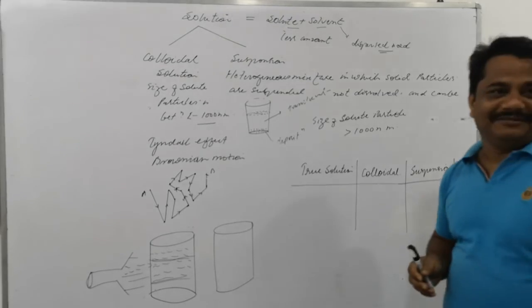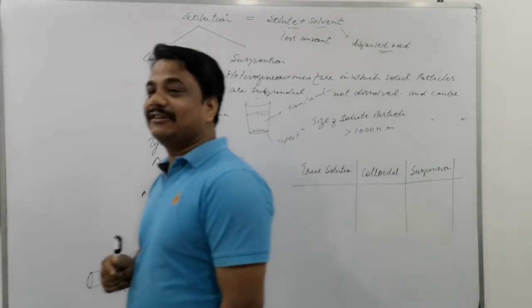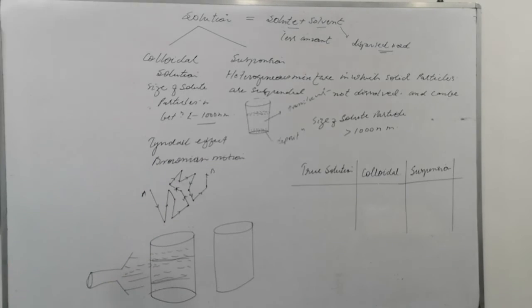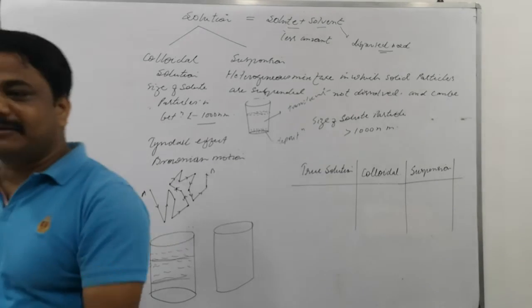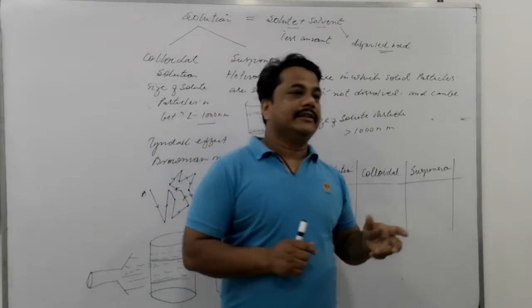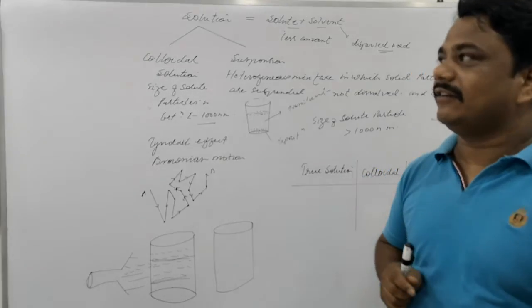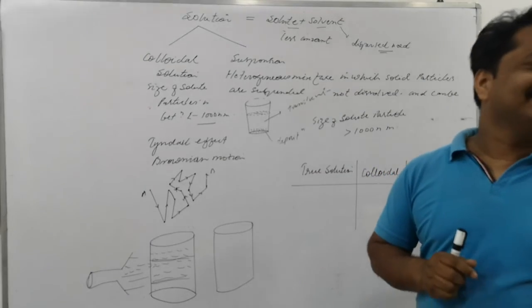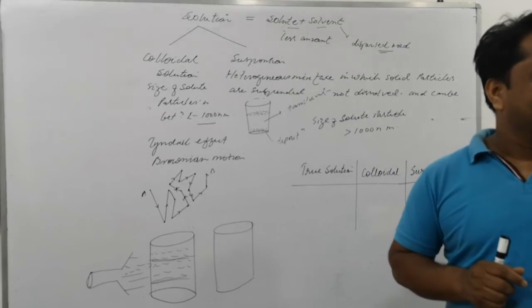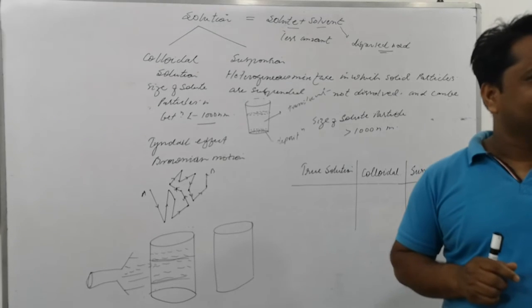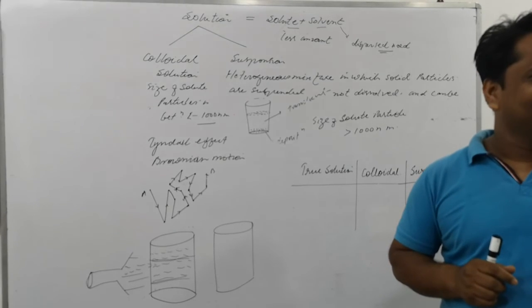So when a solid dissolves in air, you may see it on the screen. It depends on what type of medium you are dissolving in. So a solid dissolved in air or gas is called aerosol. Aerosol, air and solid, is called aerosol.